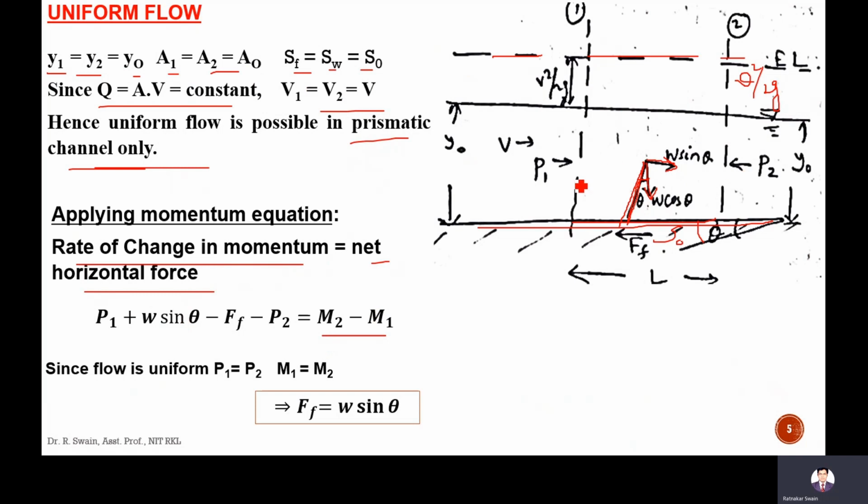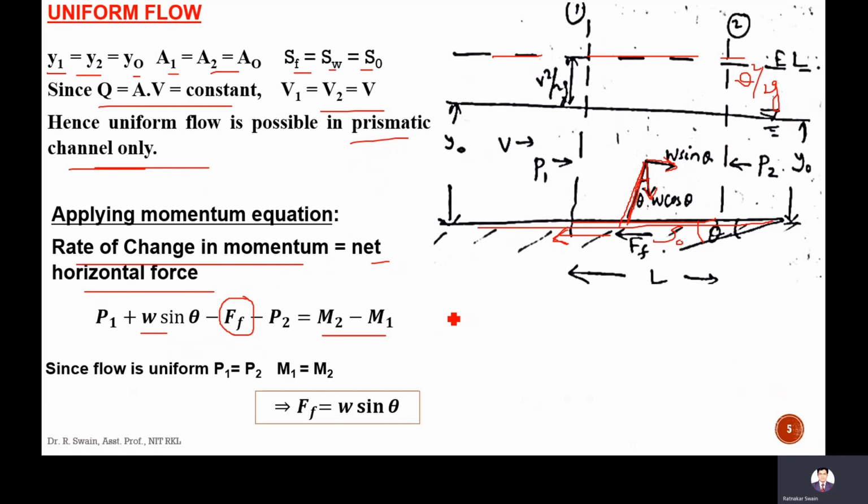Which will be equal to the net horizontal force, that is P1 minus P2 plus W sin theta minus friction force. There will be friction force due to bed resistance, due to the bed roughness, and this is the friction force FF. So P1 plus W sin theta minus FF minus P2 is equal to M2 minus M1.